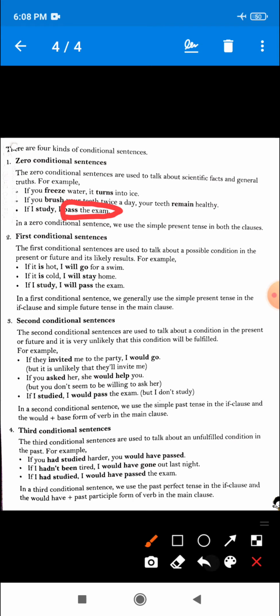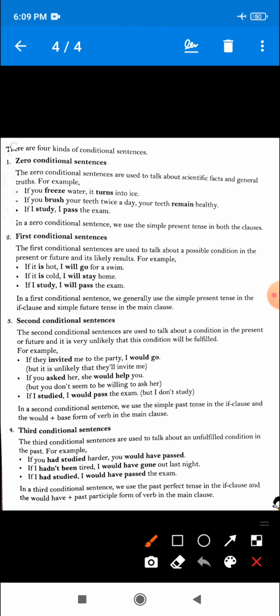So these three examples will come in the category of zero conditional sentences, and you can identify that these three conditions show scientific fact and general truth. Just remember that if a conditional sentence shows scientific fact and general truth, then it will be known as a zero conditional sentence.